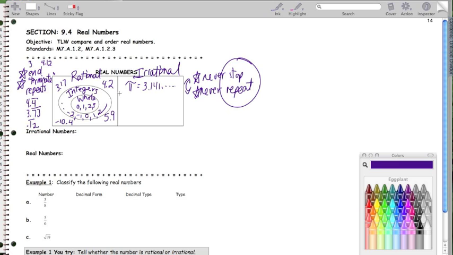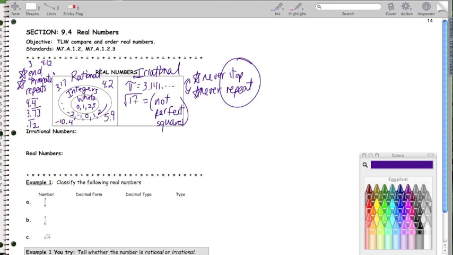Irrational numbers, like we said, are rather illogical. Pi is a very common one. Other very common ones are square roots that are not perfect squares. Perfect squares we've been studying, those are ones like the square root of 16 is 4. It comes out to be a nice whole number. It falls in this category. The square root of 17, not so nice. The square root of 17 goes on and on and on forever. It is not going to come to a nice whole number. Instead, it just goes on forever and ever. So that's an irrational number.